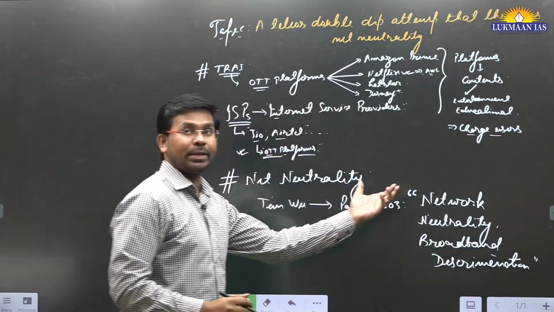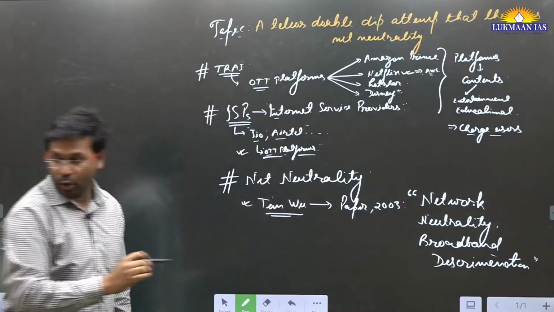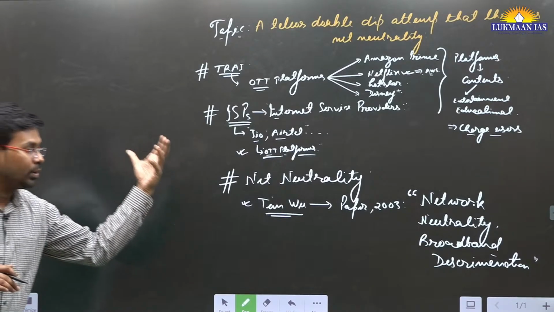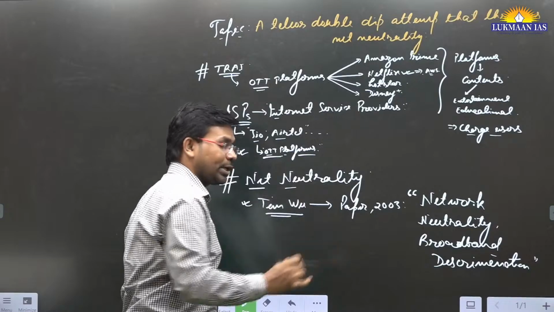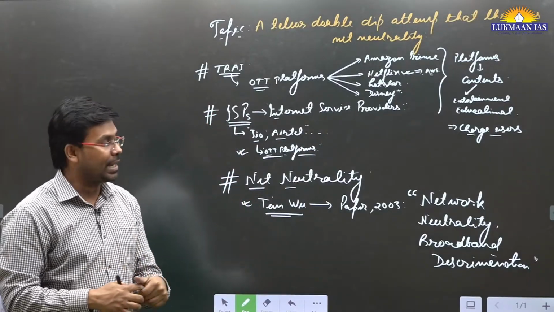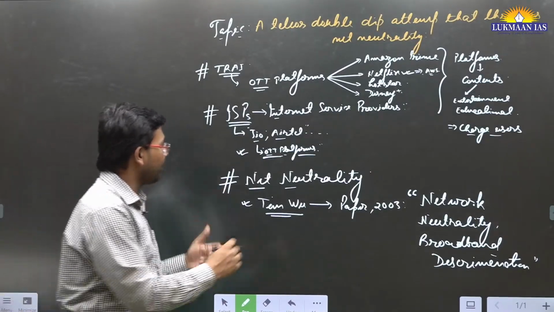So this is the paper that was written by Tim Wu. He is a professor of Columbia Law School, and he put forward the concept of net neutrality. According to net neutrality, all the traffic on the internet should be treated freely, at par with one another.